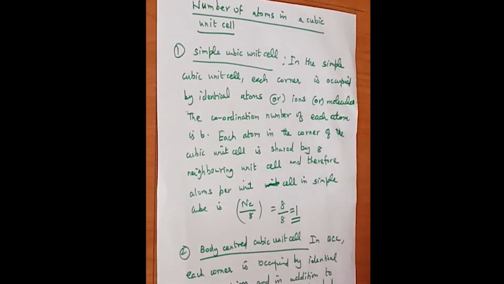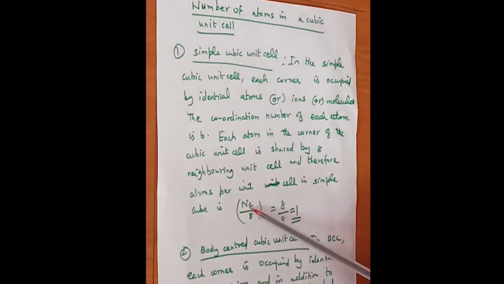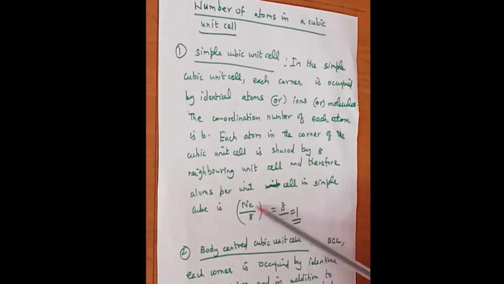So you know the cubic structure. In each corner of the cubic unit cell there are 8 neighboring unit cells, where the number of atoms in the unit cell of a simple cube is Nc by 8. Nc represents the number of atoms present at the corner of the particular cube, divided by the number of unit cells which share it, which is 8. So when you divide 8 by 8 you will be getting 1.